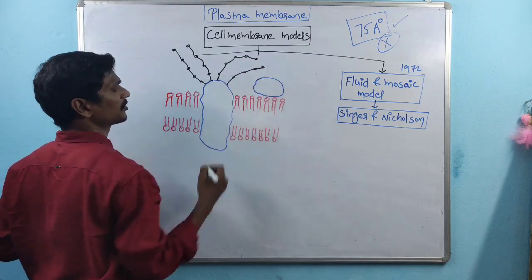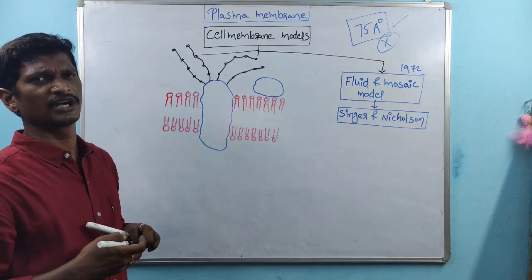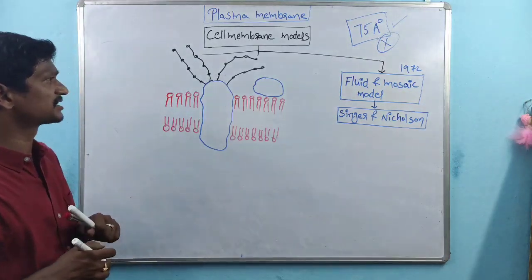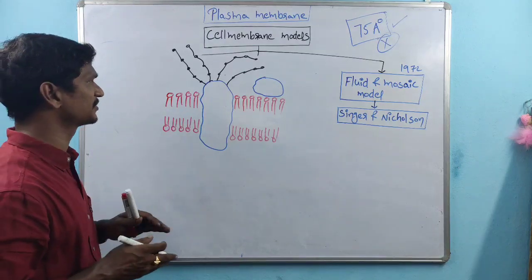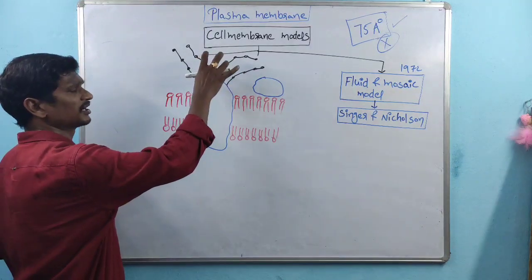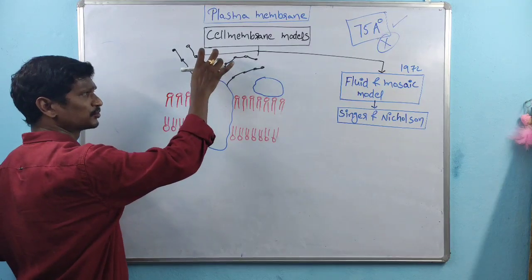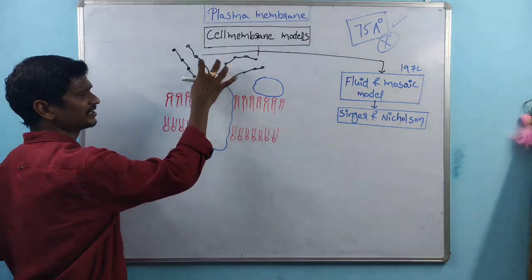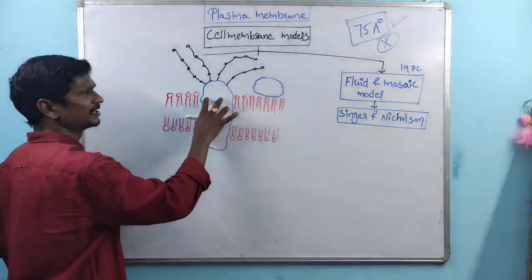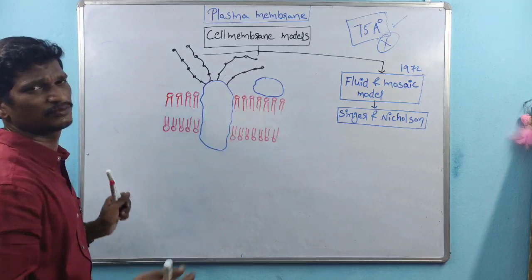What is the use of these carbohydrates? These carbohydrates act like receptors, which means that whenever molecules bind to this particular structure, it is activated. Once it is activated, the protein is activated, and then the protein is involved in the transportation of molecules.